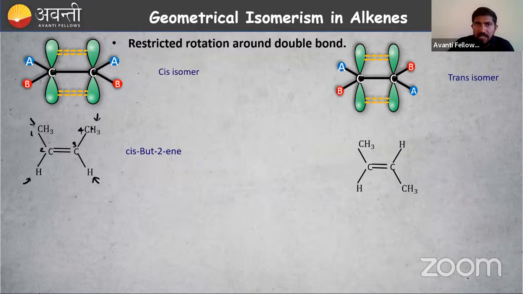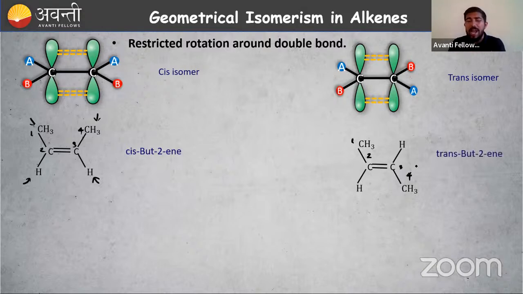Then CH3 and CH3 on the same side of the double bond, so I can call it cis-but-2-ene. How to name this one? That is 1, 2, 3, 4, that is 4 carbon atoms in the parent chain, that is but. Then the position of the double bond is second, but-2-ene. So what is the difference? This is trans-but-2-ene. The first one is cis-but-2-ene, right? Trans-but-2-ene means here I have CH3 and this CH3 is present on the opposite side. So that is trans. This is cis-trans isomerism, that is our geometrical isomerism, right?